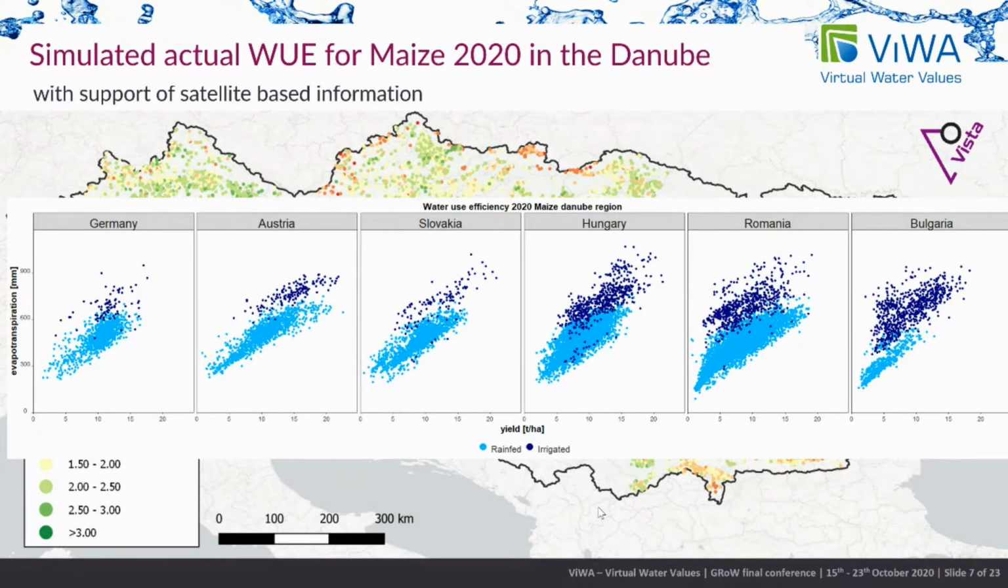And you see what this means for the water use efficiency, if you see here the line between yield and evapotranspiration. So that is a very detailed analysis that is possible now using up-to-date data of also larger areas.